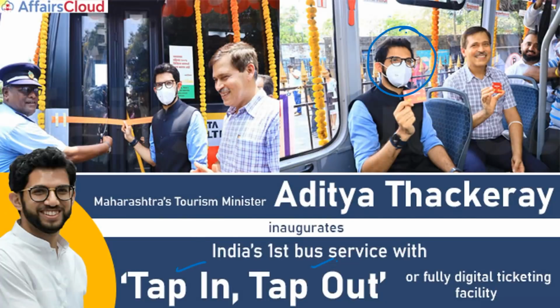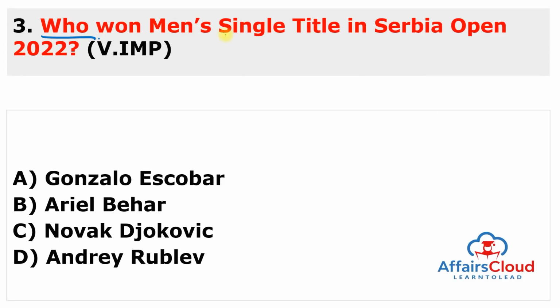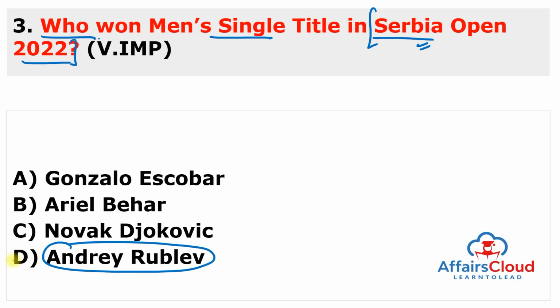Moving to next question. Who won men's singles title in Serbia Open 2022? The keyword here is Serbia Open 2022, and this tournament was won by Andrei Rublev. Andrei Rublev belongs to Russia. So the Russian tennis player Andrei Rublev defeated Serbian tennis player, the most famous player, Novak Djokovic. It means the defeated player is Novak Djokovic.